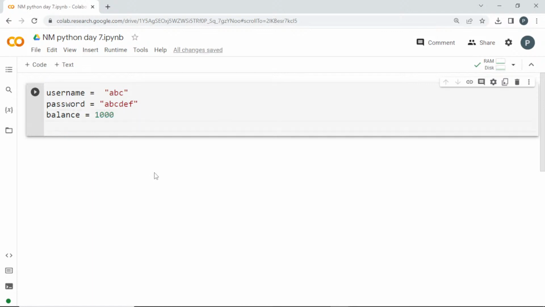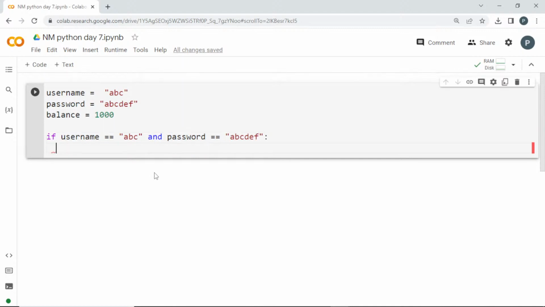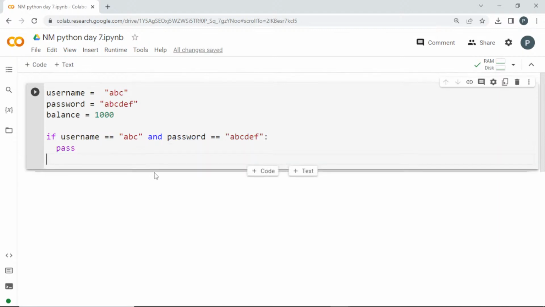Clear? So once we have it, I'll open a conditional statement here. If username is equal to ABC, so I am verifying it, and also I need to verify some other thing, which is the password. Regarding password, I'll set and verify this. So if both are correct, then I'm going to go into the body of the conditional statement. For now, I'll pass it. This is where we'll be using pass. I want to make a structure. Once I get the structure, I can build later on.